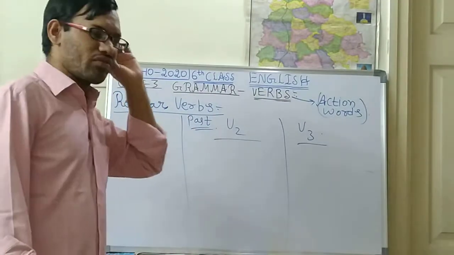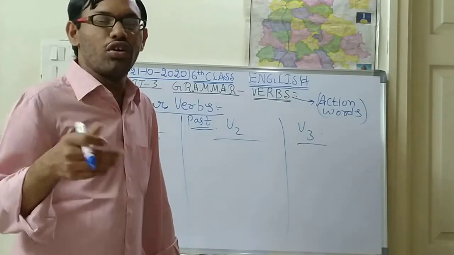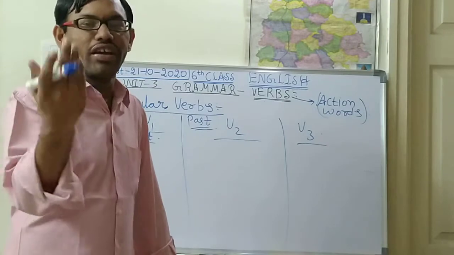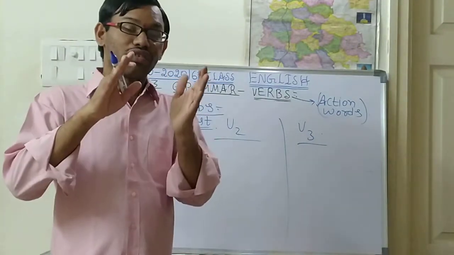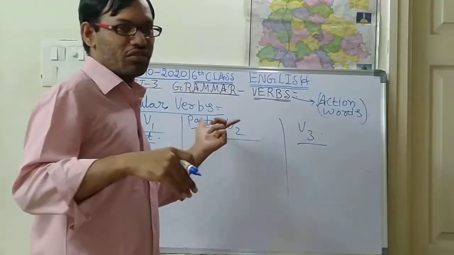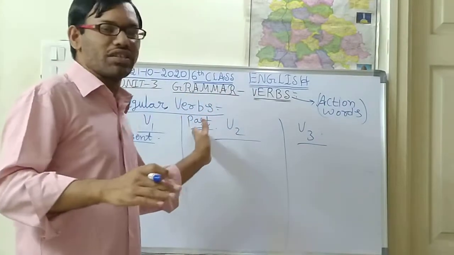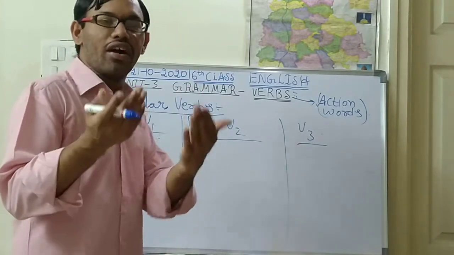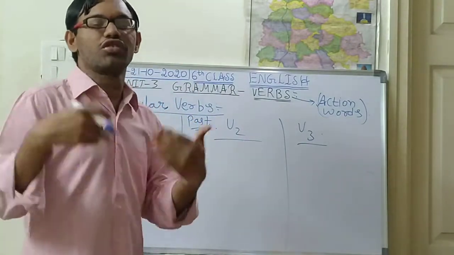For example, yesterday evening you went to watch a movie, or you went to one of your relatives' house. Those things come under past tense. Yesterday evening or yesterday morning you attended the maths class or English class, or social class.